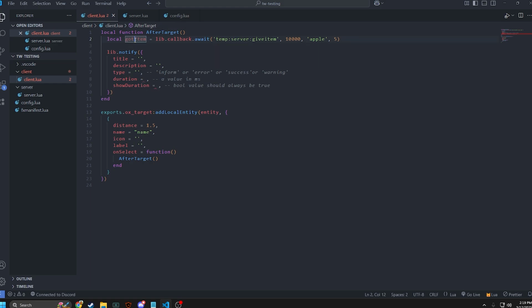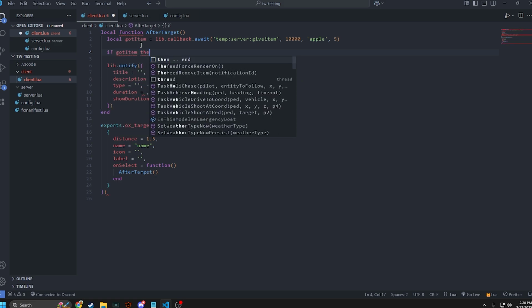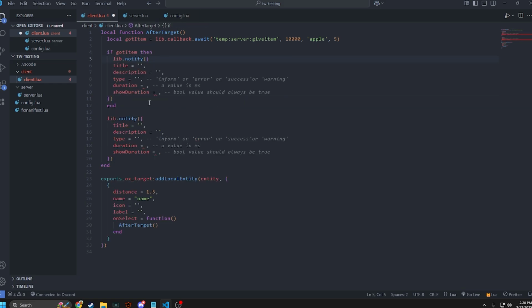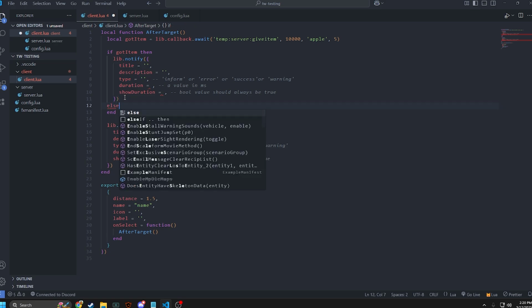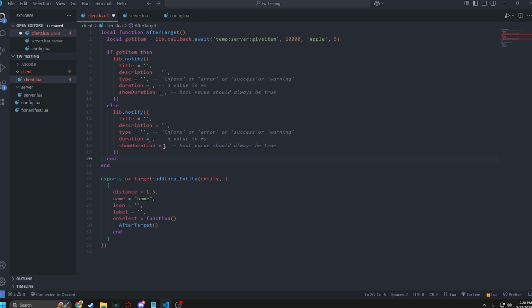So there you go. You can do different things. Like if notify, then if got item, then you could do one thing here. And if else, then you can do something else based on that. So for example, type here would be error because you didn't get it, and type here would be success because you did get it. So that is just a little bit of an example of what you can do.